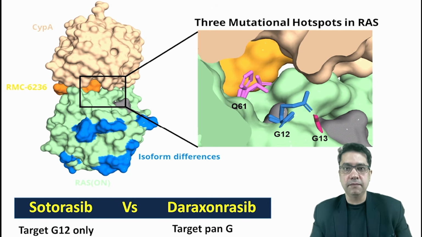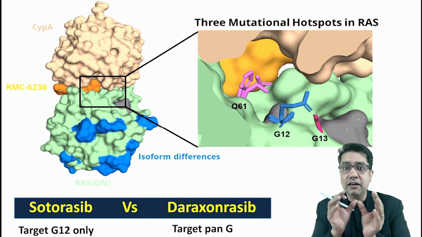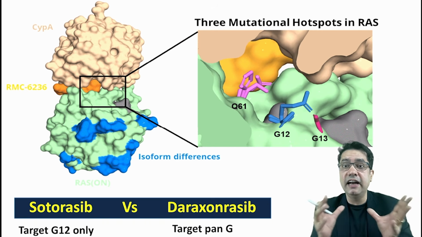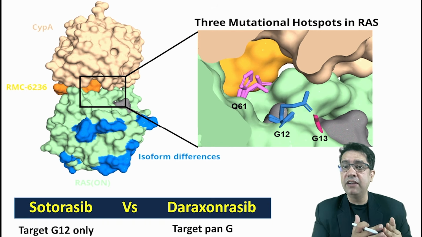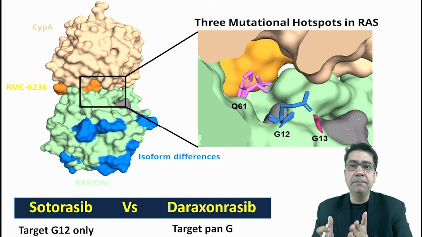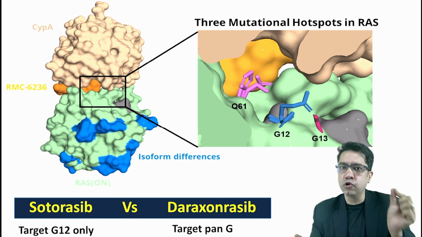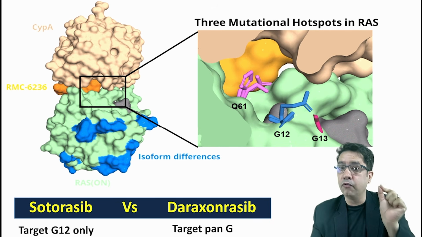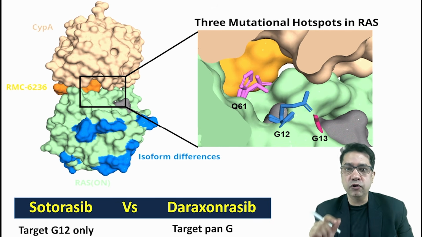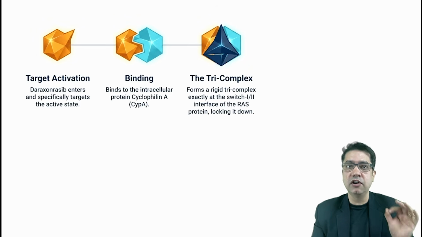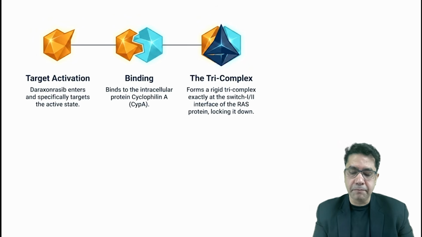pan-G mutation. So can we say that cancer is a very heterogeneous disease? Some people will have different mutations, some people will have different mutations. So sotorasib was only targeting one mutation, while Daraxonrasib is a pan-RAS inhibitor, meaning every type of RAS. And how it works, this Daraxonrasib first goes and binds to cyclophilin A.